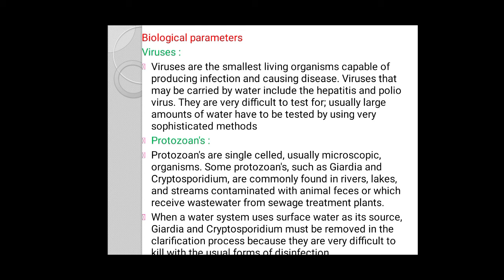Whenever the water of rivers, lakes and streams is contaminated with animal feces, or receives wastewater from a sewage treatment plant, that water contains protozoans. When water systems use surface water as their source, Giardia and Cryptosporidium must be removed in the clarification process because they are very difficult to kill with the usual forms of disinfection.